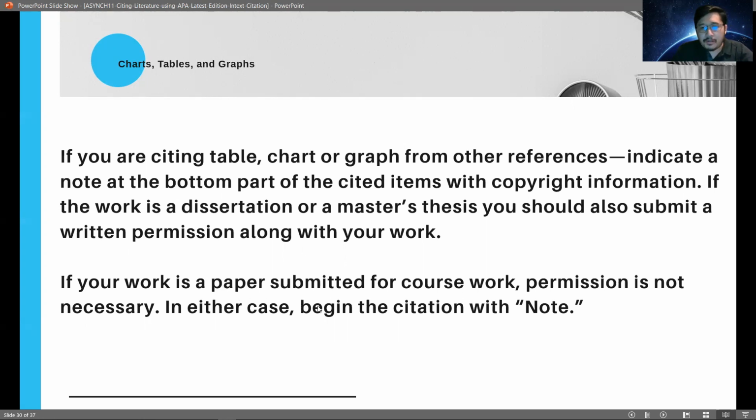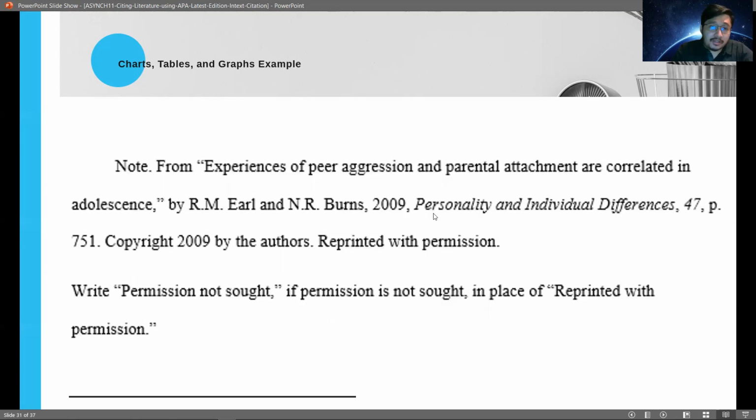Either way, we have to begin the citation with the word note. It should look like this. We have here the word note, and then the name of the study, the name of the proponents, and also the publication date. Afterwards, we have the name of the work. We have to state also the specific page number. And then again the copyright year, and then we state whether this is reprinted with permission or if the permission is not sought.